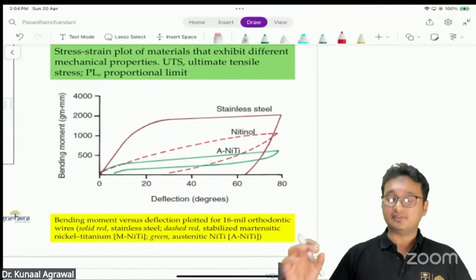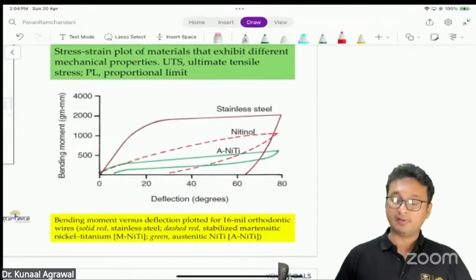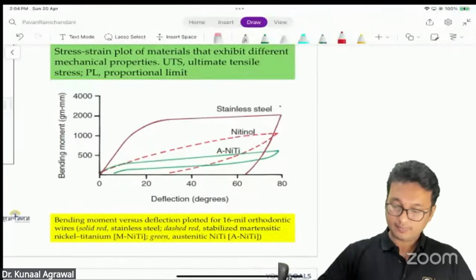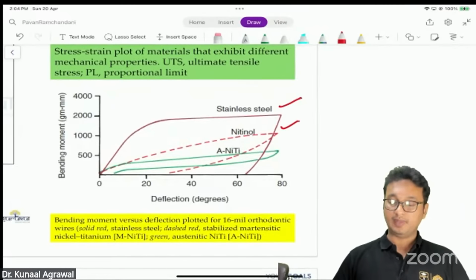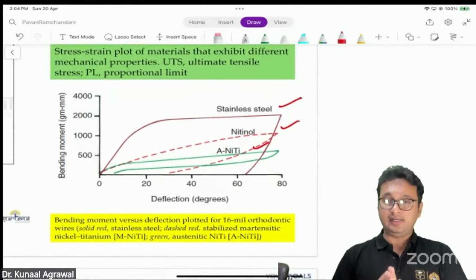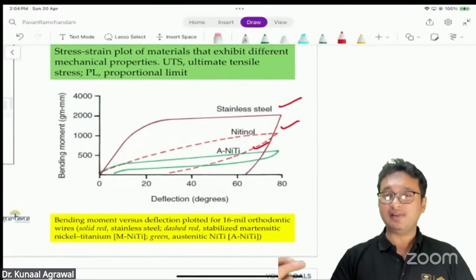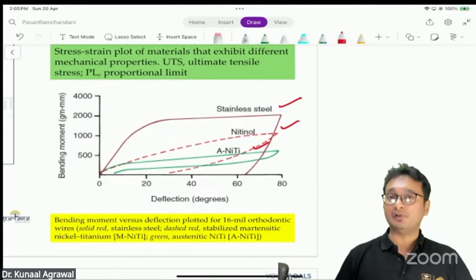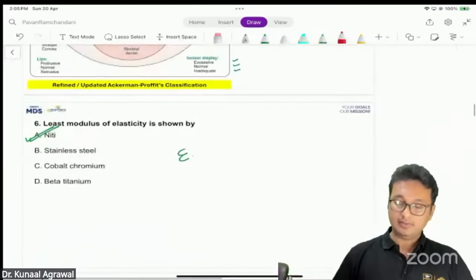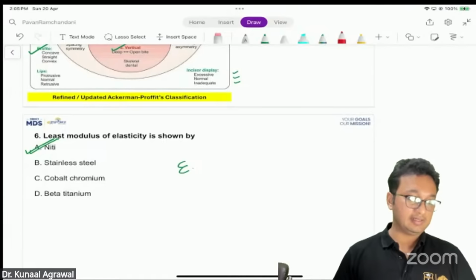This graph shows the bending moment versus deflection plotted for a 16 mil orthodontic wire. The red solid line is for stainless steel. The dashed line is for stabilized martensitic nitinol. And the green line is for austenitic nitinol. You can see the springiness of the austenitic nitinol is the maximum. That means it is the most flexible wire out of the three. So the more the flexibility of the wire, the lesser will be the modulus of elasticity of that particular substance. Okay? That's why we will choose option A as the nickel titanium.